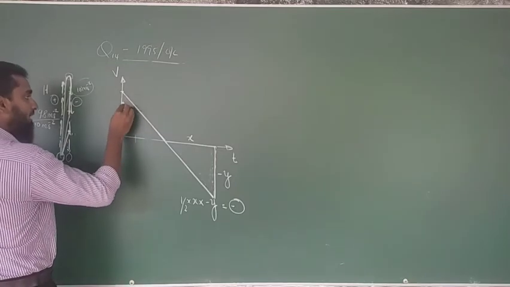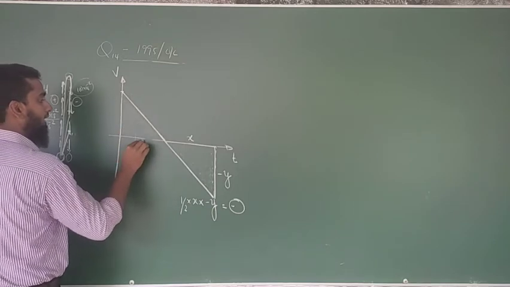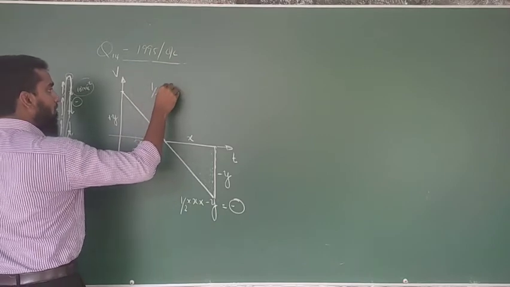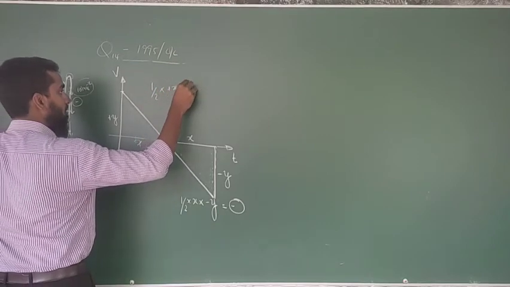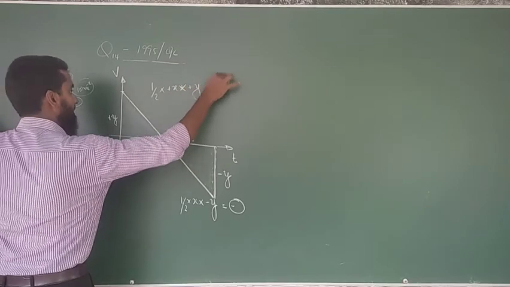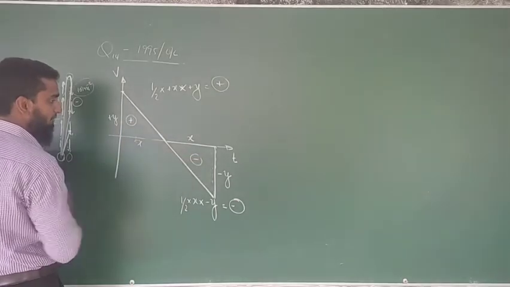If you find the displacement of upward motion, right, x plus y, therefore half into plus x into plus y, the product is going to be plus. Then this is going to have a plus value and this is going to have a minus value.